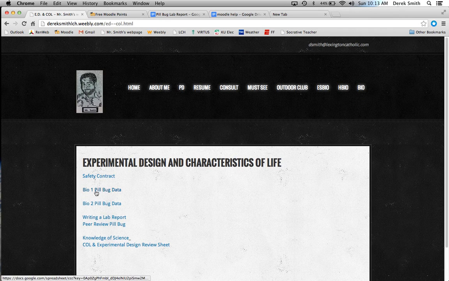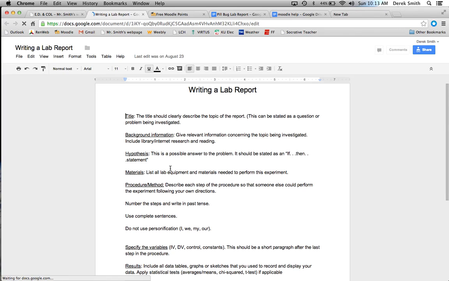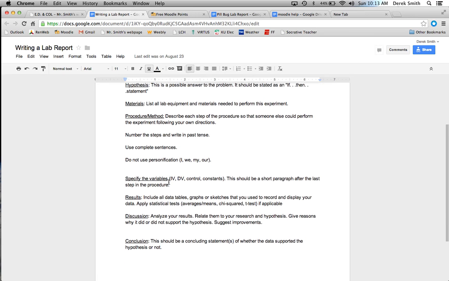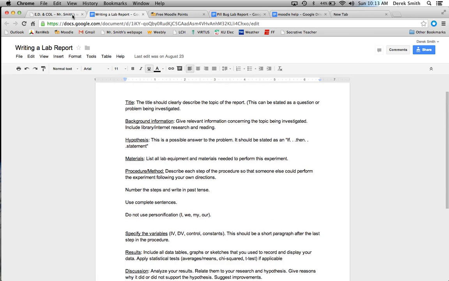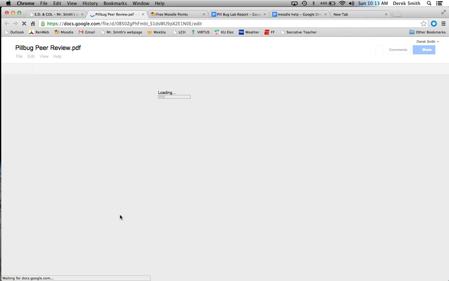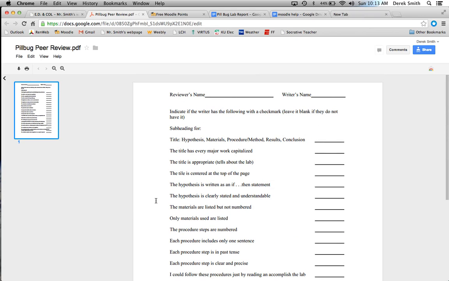If your son or daughter is in Bio 1, this is the data. If they are in Bio 2, same idea. These are the 2 links they really need to look at if they want to do well on their revision of writing a lab report. This tells you exactly what I'm looking for. A lot of students just left stuff out. Let's go back. Even more detailed, I had them peer review each other. So if you look at these and go through all this before you turn it back in, you're going to get all your points.